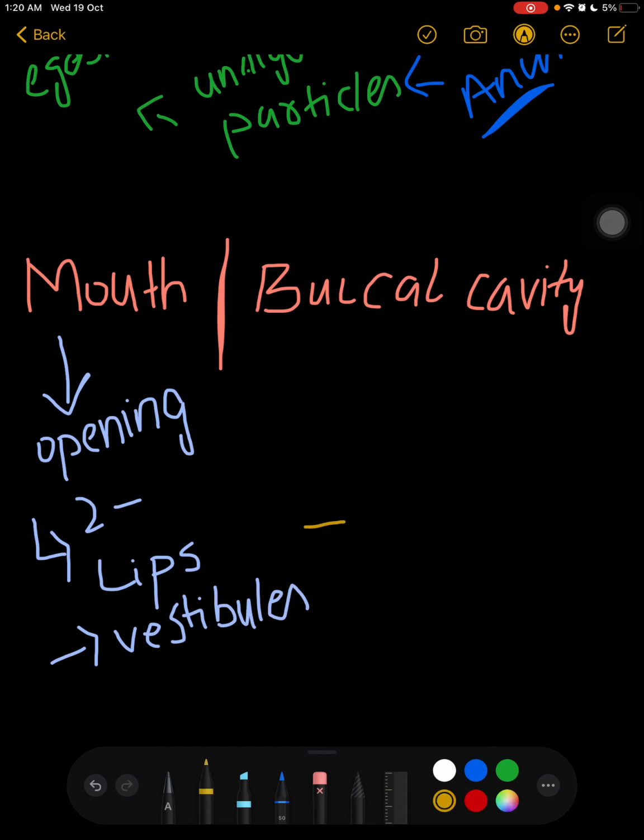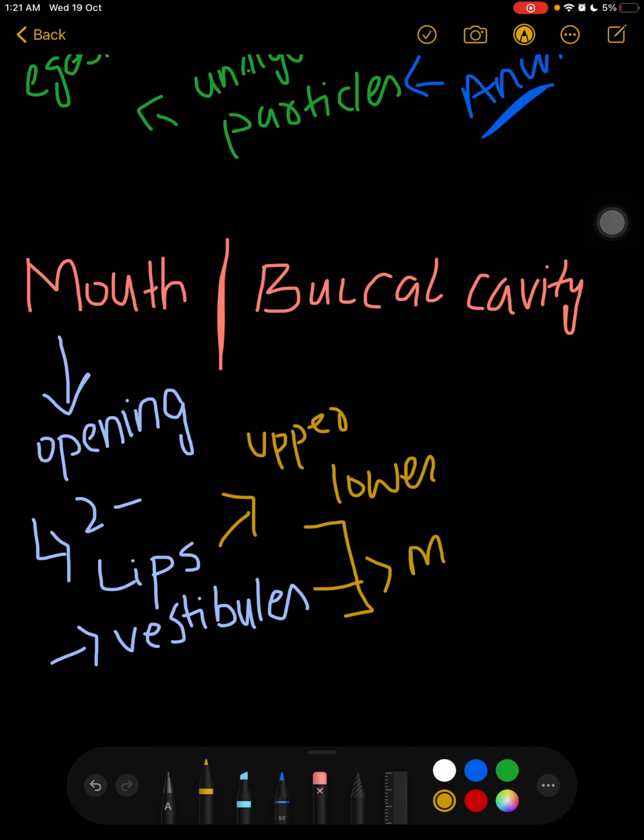So it is comprised of only two parts: lips, upper lip and lower lip. What is mouth? Mouth is just an opening from where the food molecules are taken inside. Now it is comprised of two things: first of all lips, upper lip, lower lip, and then vestibule. And what is vestibule? Vestibule is, you can say, a fleshy substance.